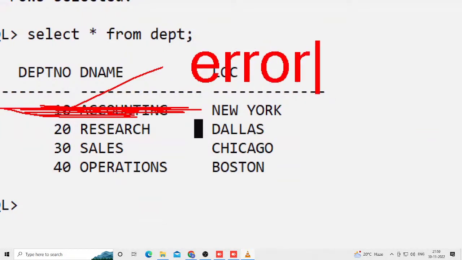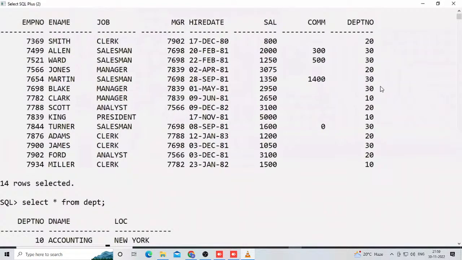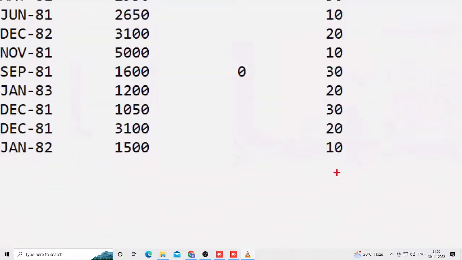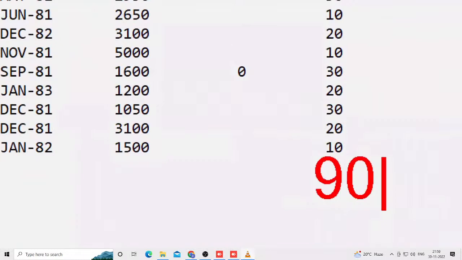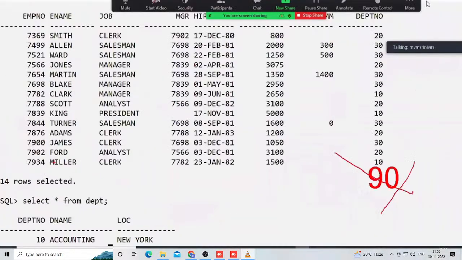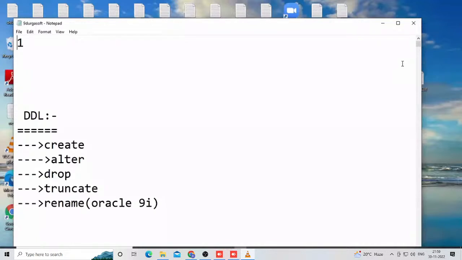Because that data is already available in this child table. That's why, if we try to delete a master table record, it won't work. Again, suppose I try to insert 90 in the child table, a record not in the master table. It won't work, because this 90 is not available in the master table. Like this, so many rules are there, most powerful. Those are all the things you will learn in our courses in future. These are big rules.